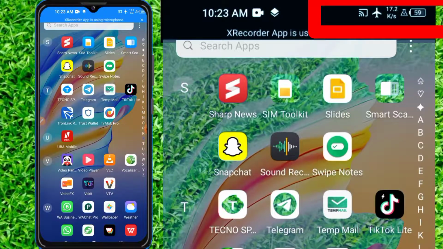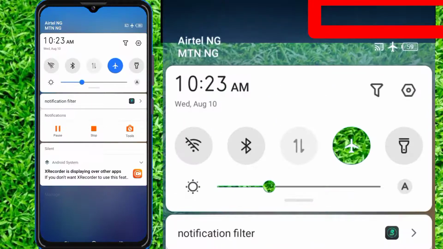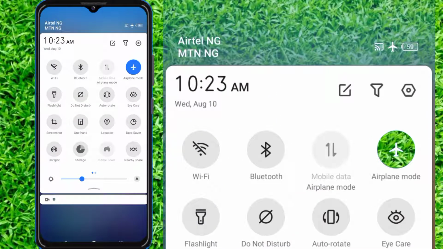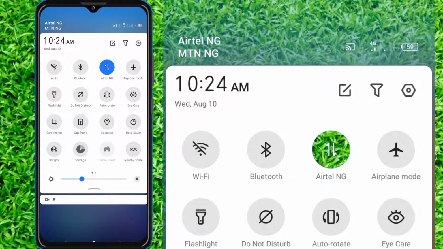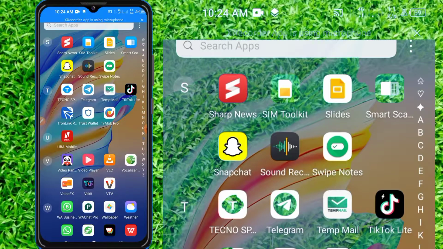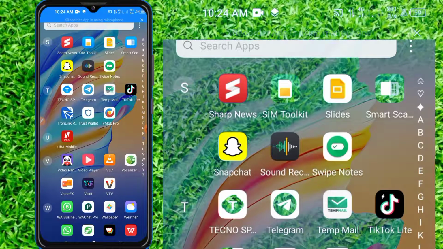So for you to disable this, you just scroll down and disable this airplane mode. Disable it. Just click on it to disable it. So you can now browse through it without turning on your airplane mode.